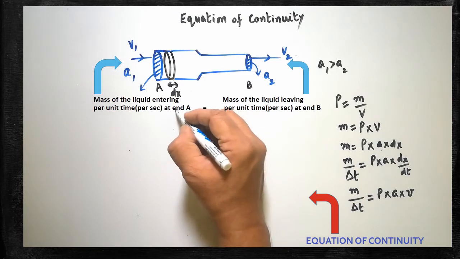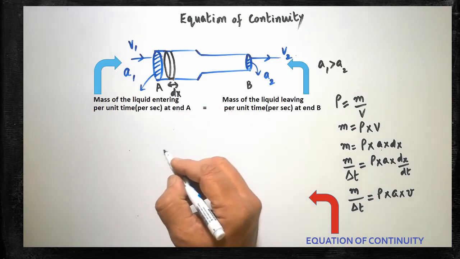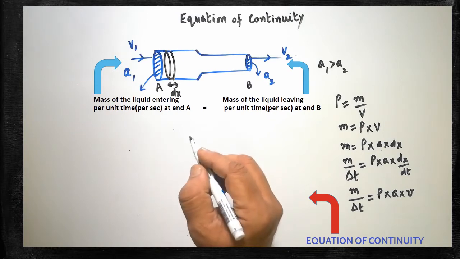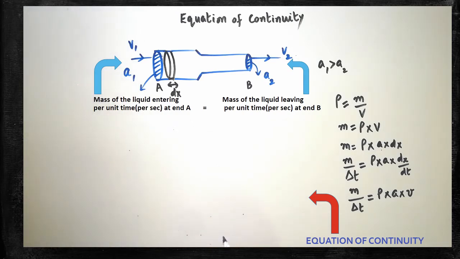So I will write it according to the law of conservation of mass. In the textbook, on page number 82, the context is given. All the assumptions must be based on the law of conservation of mass.